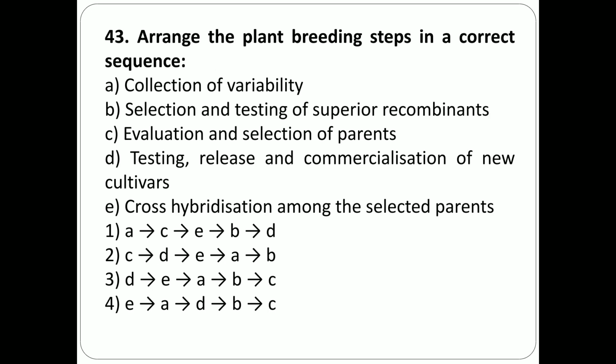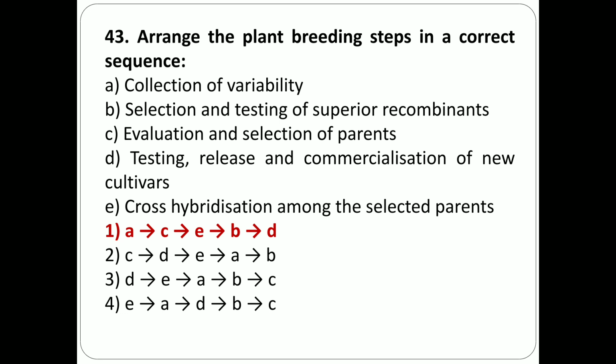Question number 43. Arrange the plant breeding steps in a correct sequence. Here, A, B, C, D and E statements are given. We have to arrange these statements in a correct sequence. The correct sequence is the first option. First step in plant breeding is collection of variabilities.